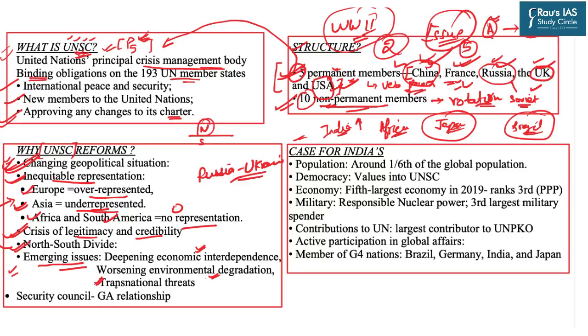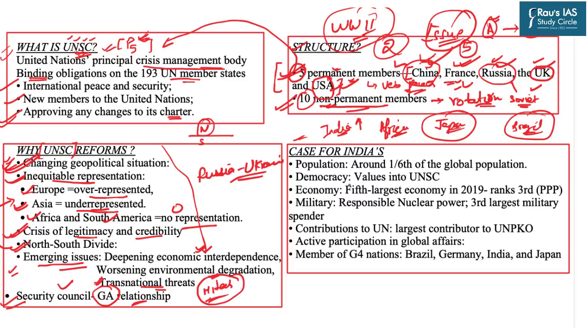And moreover, the transnational threats, for example terrorism, are becoming highly modified. Now we have cyber attacks. Now organized crime is becoming high tech. So presently the UNSC is not able to cater to all these emerging issues. And the last issue is the relationship between the Security Council and the General Assembly of the United Nations. There has been a lack of coordination and continuous friction between these two parts. So these are the broader reforms which are needed in the UNSC.